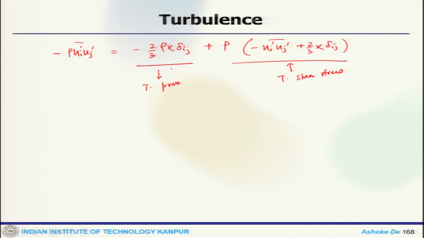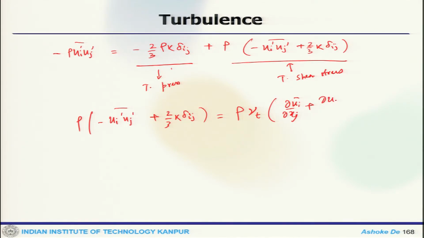Now, using the turbulent viscosity hypothesis, we have closed this term, like this deviatoric part or turbulent stress part, equal to rho nu t times del u i bar by del x j plus del u j by del x i, and nu t here is the turbulent eddy viscosity.